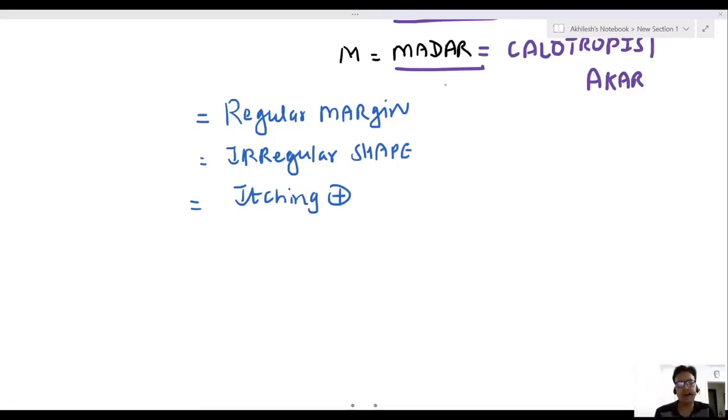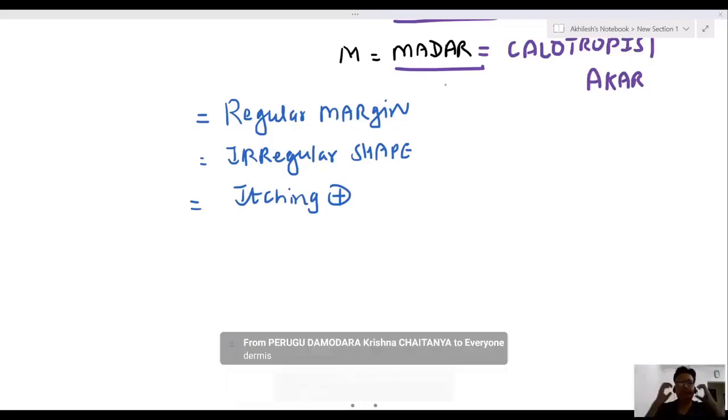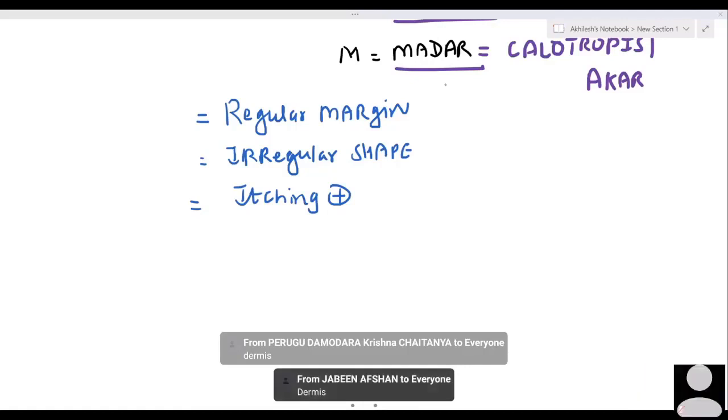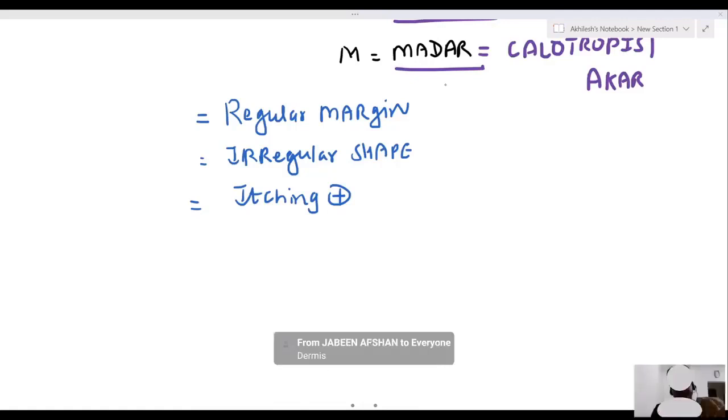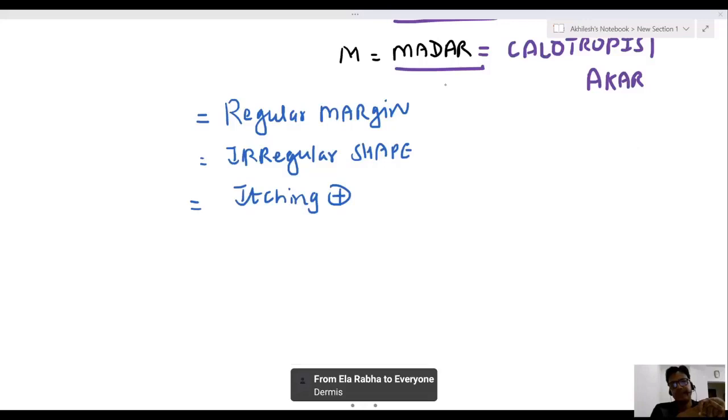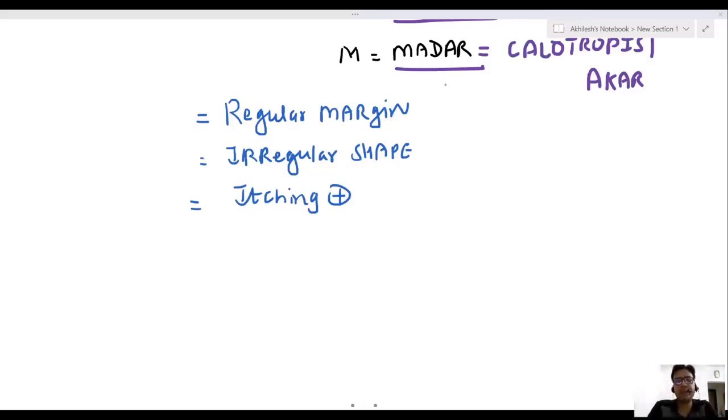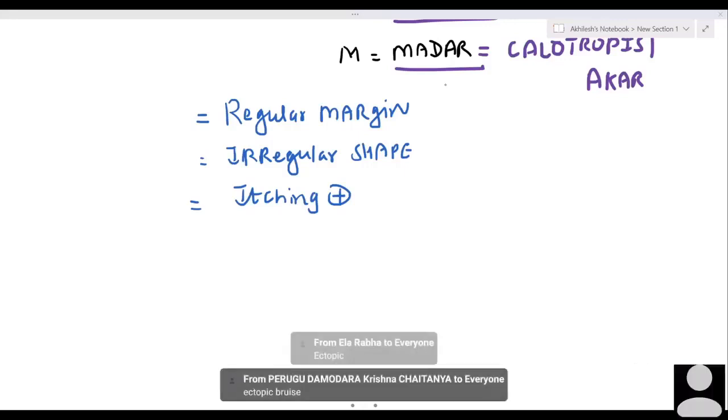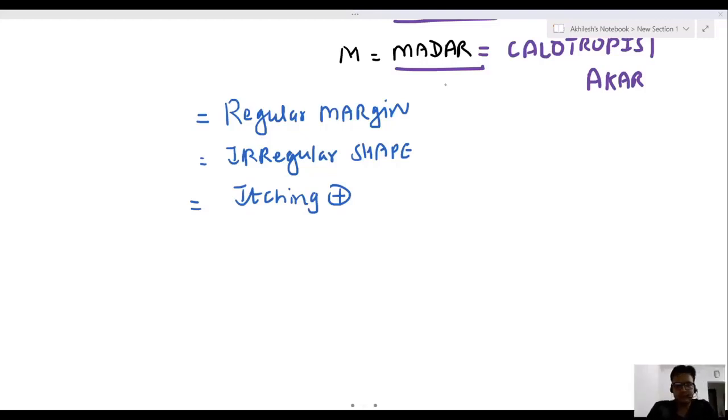Bruise is an injury of epidermis or dermis? Dermis. Raccoon sign and battle sign are examples of pattern bruise, ectopic bruise, or artificial bruise? Ectopic bruise. Ectopic and migratory bruise.